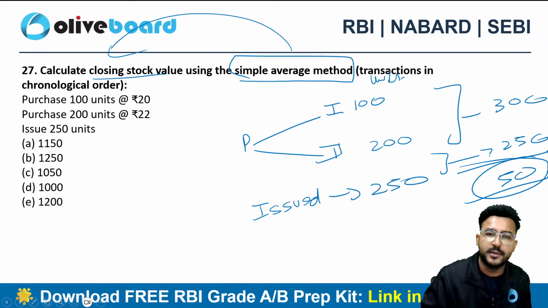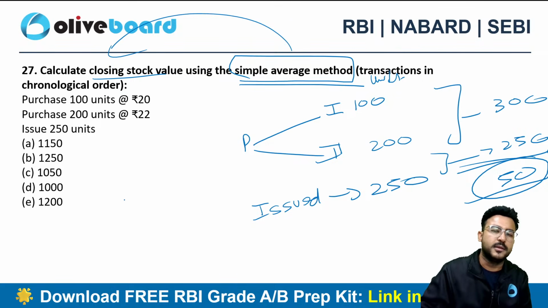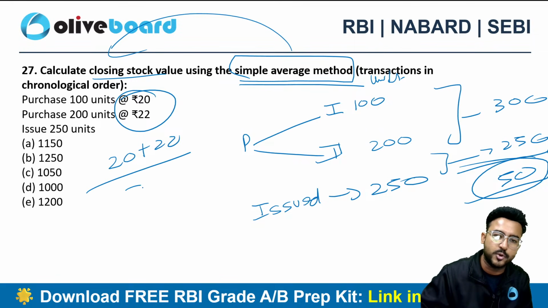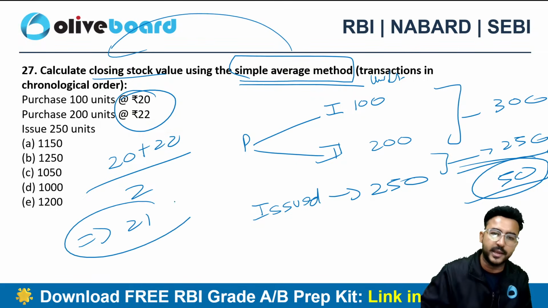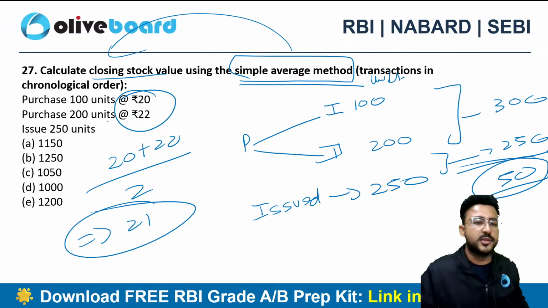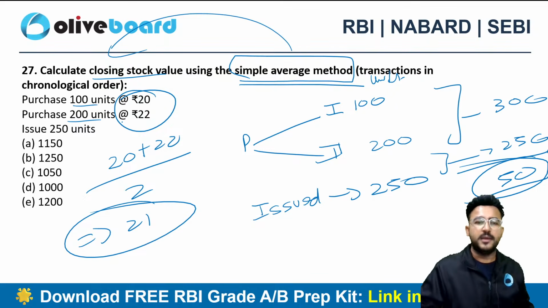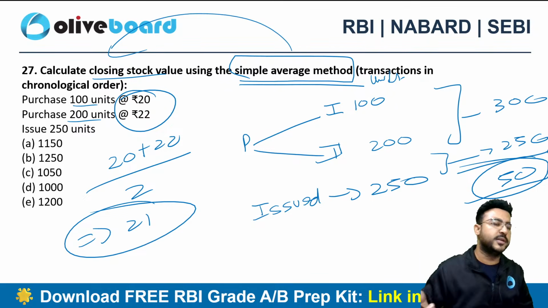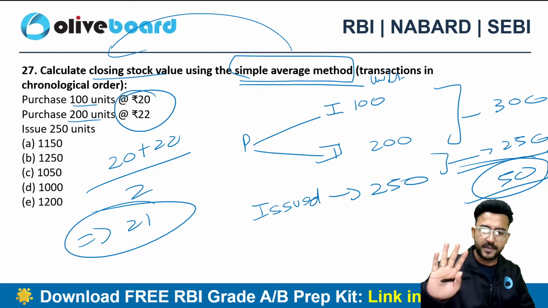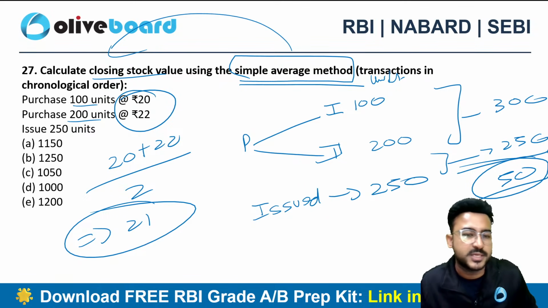Now how to value it? Simple average. Even if you know the basic mathematics, what is simple average? 20 plus 22, what is my rate? 20 plus 22 divided by 2, that means 21. Now this is my simple average. If I had to do weighted average, I would give weight to units, right? 100 units into 20, 200 units into 22 divided by 100 plus 200 units, that is weighted average. Right? Here they have clearly mentioned simple average.